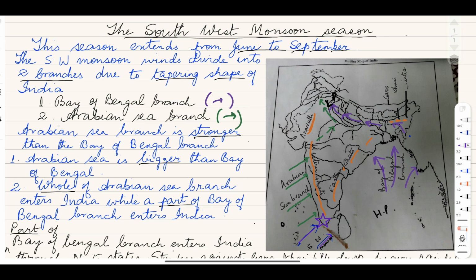One that is going to Bay of Bengal is known as Bay of Bengal branch, and one that goes to Arabian Sea is known as Arabian Sea branch. Arabian Sea branch is stronger than Bay of Bengal branch because of two reasons. One, Arabian Sea is bigger than Bay of Bengal, and second, whole of Arabian Sea branch enters India, while a part of Bay of Bengal branch enters India. Rest mostly goes to Myanmar.